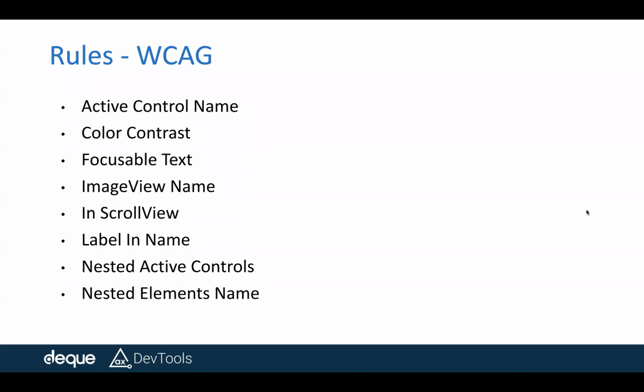Similarly, nested elements name. When you have multiple paragraphs within an accessibility element, the challenge for VoiceOver users is that content is present but may not be announced to them. So a sighted user gets to see all the content, and a non-sighted user may not be able to see those same content, right? So Jashri, can you move to the next slide, please?